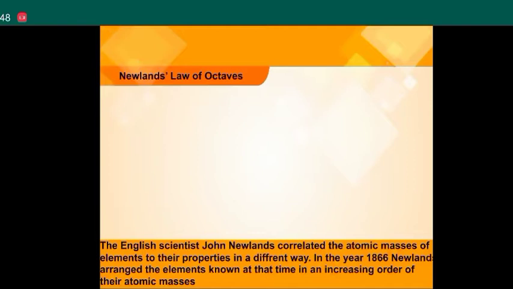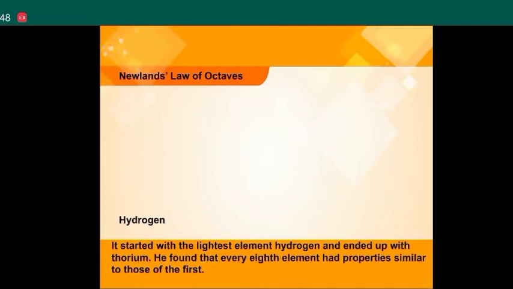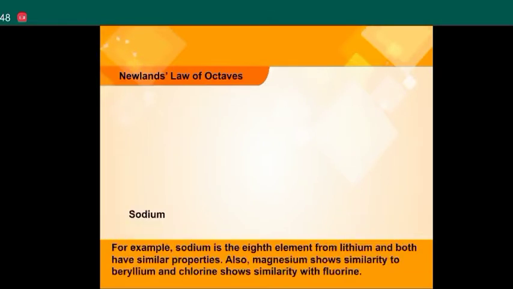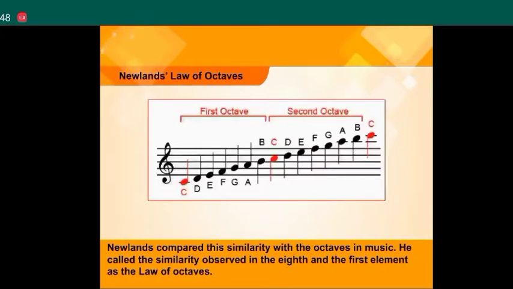Newlands' law of octaves. The English scientist John Newlands correlated the atomic masses of elements to their properties in a different way. In the year 1866, Newlands arranged the elements known at the time in increasing order of their atomic masses, starting with the lightest element, hydrogen, and ending with thorium. He found that every 8th element had properties similar to those of the first. For example, sodium is the 8th element from lithium and both have similar properties. Also, magnesium shows similarity to beryllium and chlorine shows similarity with fluorine. Newlands compared this similarity with the octaves in music.